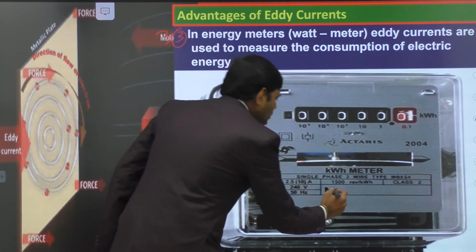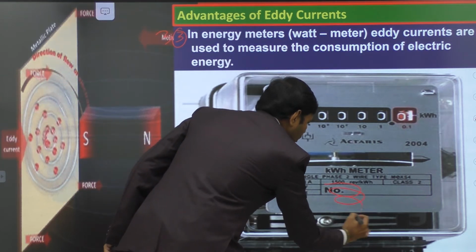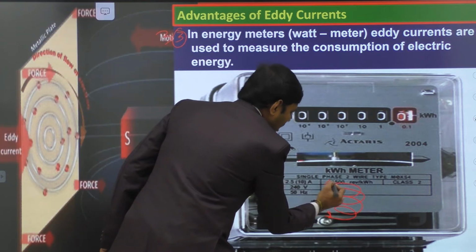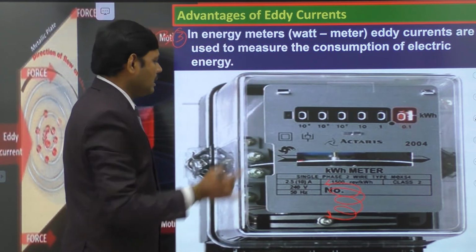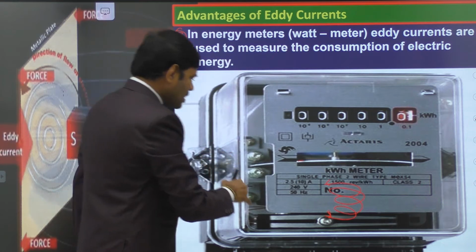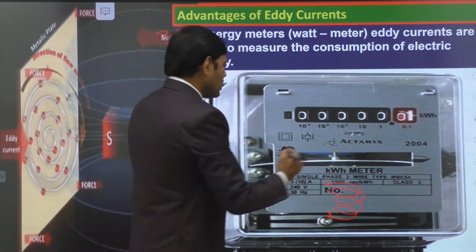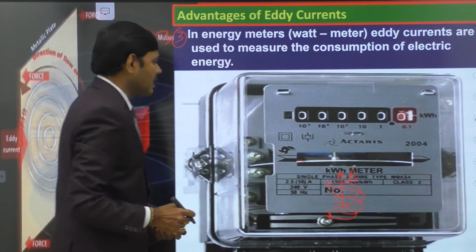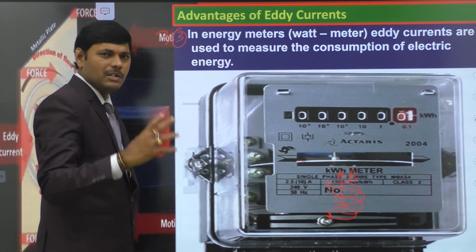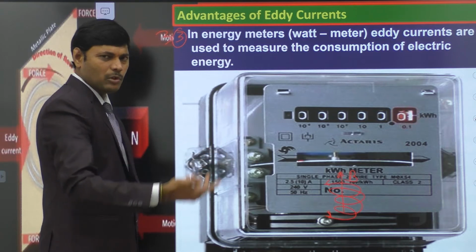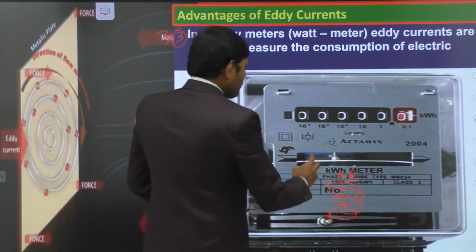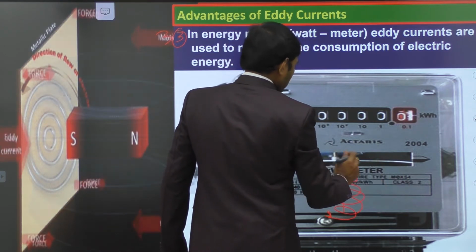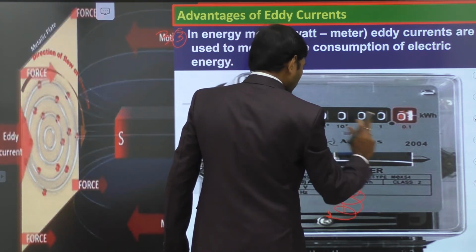Let this be the coil. First the current passes through the coil and then it enters our home. The current that we consume must pass through the coil. When the alternating current changes, the magnetic field also changes continuously due to the change in current both in magnitude and direction, and there is a change in magnetic flux through this wheel. The wheel is the important device here. This wheel is made up of a metal, a bulk material.